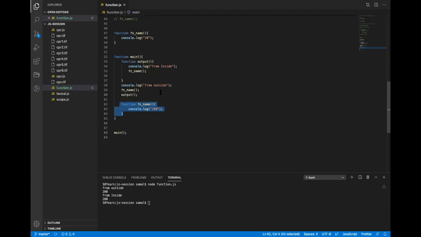Let me make it a little bit more complicated. So how do I call the output function from outside? Let's give it a better name, inner function. How do I call it from outside? main dot inner function.